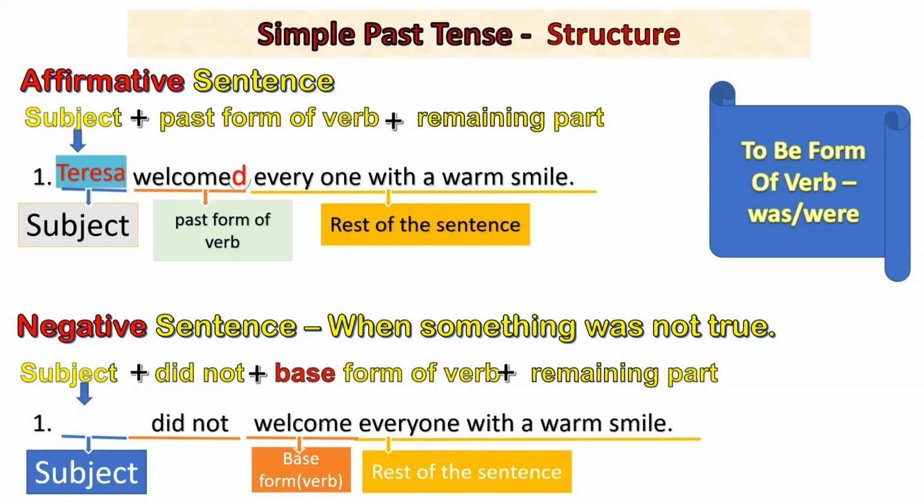Even if I change she into he, it will remain the same. I change he into it, it will remain the same. And for singular, plural, for everything, the structure is not going to change. And the to be form of simple past is was or were. According to the subject, you will change it.